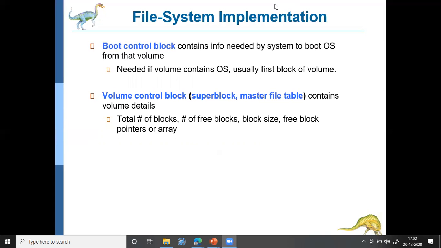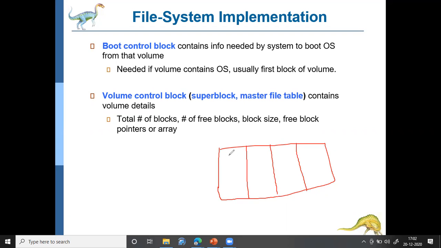Basically, when you purchase a hard disk, it is unformatted. Then we partition the hard disk. We partition the hard disk in Windows. If you see, we partition it into several drives like C drive, D drive, E drive, F drive, like that. Okay, we partition the hard disk into several drives, and then we format. So now each of these is called a drive.